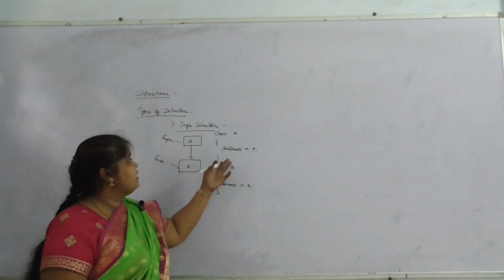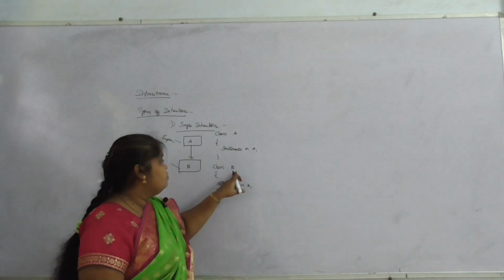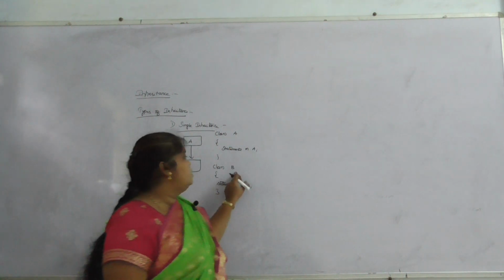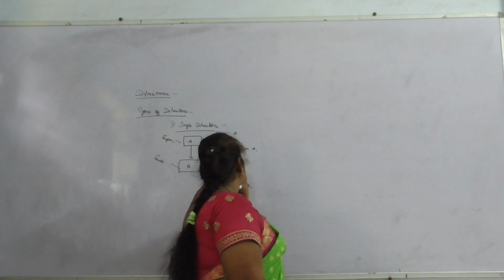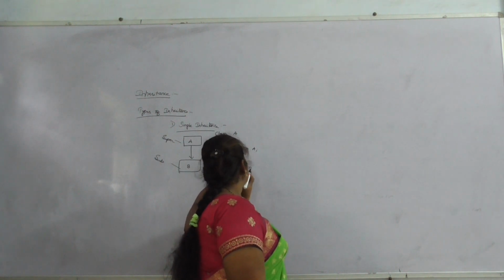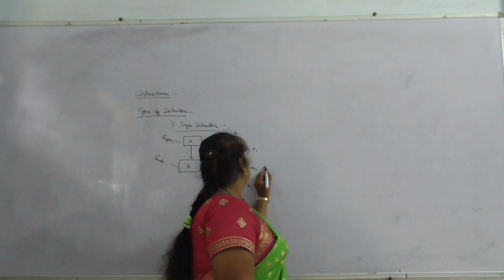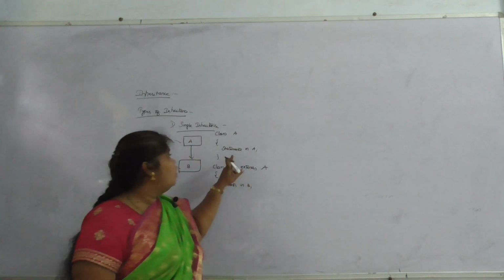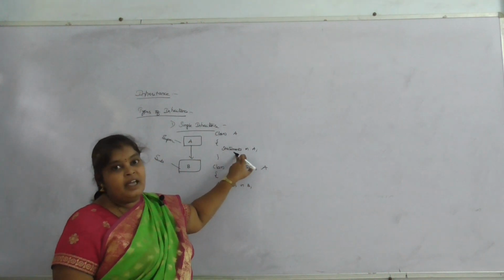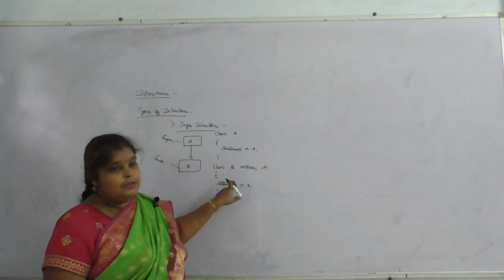If we want to access the data from A to B, we use a keyword called extends. Class B extends A. That means all the data that is stored in A can be inherited to class B.